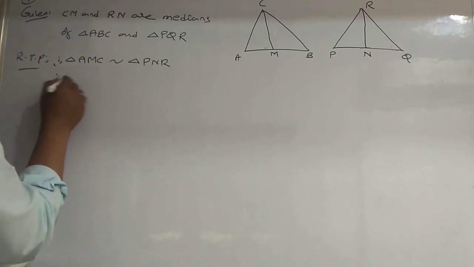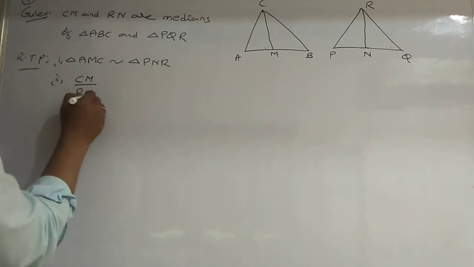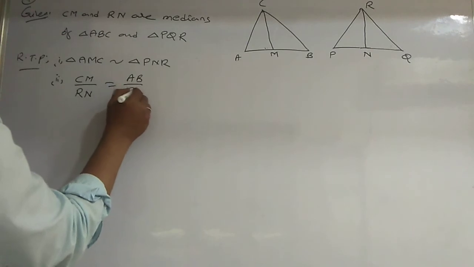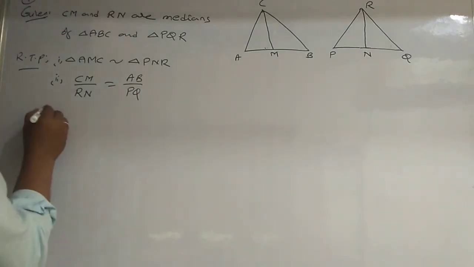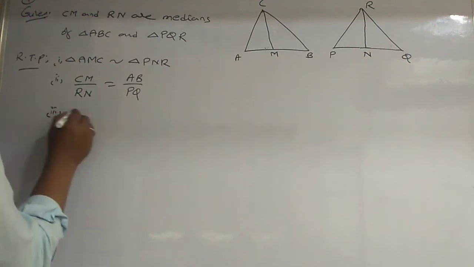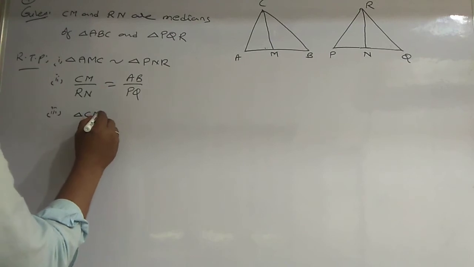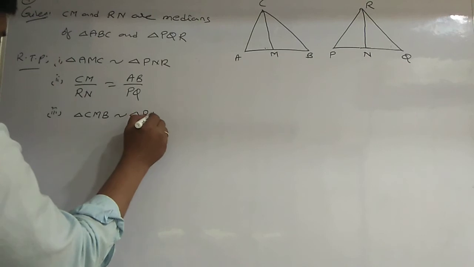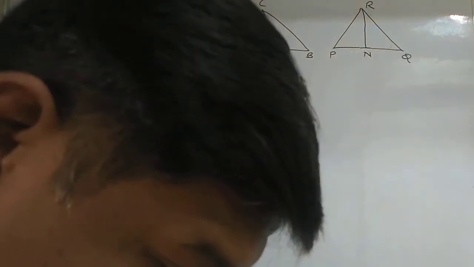The second one is CM by RN is equal to AB by PQ. And the third one is triangle CMB is similar to triangle RNQ.